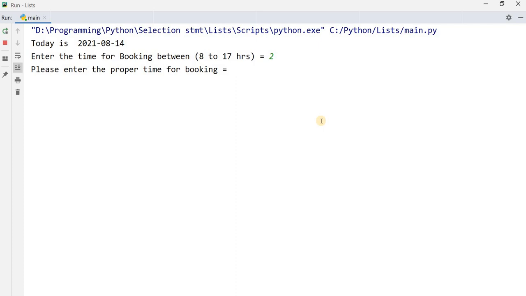Now you will enter, suppose, 20. It will again show a message and it will not accept it this time, because the time should be between 8 to 17 hours. Now I'm going to enter, suppose, 9. It is accepted.